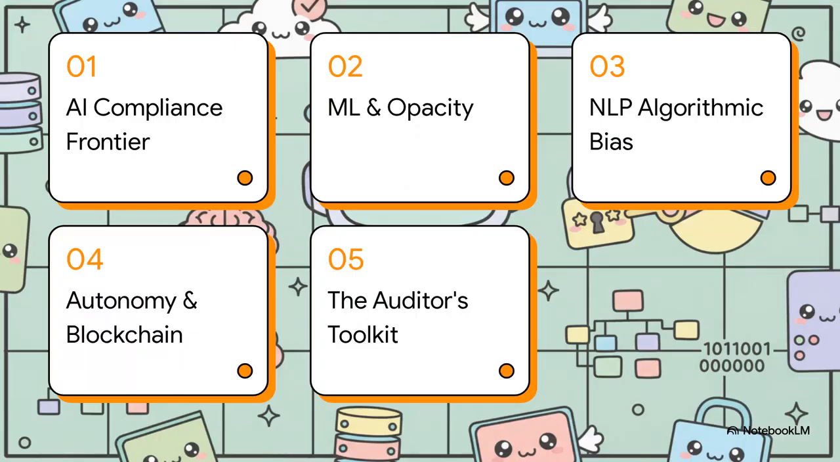Okay, let's dive into this. First up, we'll explore the AI compliance frontier. Then, we'll tackle machine learning opacity. Third, we'll navigate NLP algorithmic bias. Fourth, we'll take a rapid-fire tour through autonomy, blockchain, and quantum computing. And finally, we'll wrap up with something incredibly practical, the auditor's toolkit. So we're going from a visionary tech tour straight into highly actionable strategies.